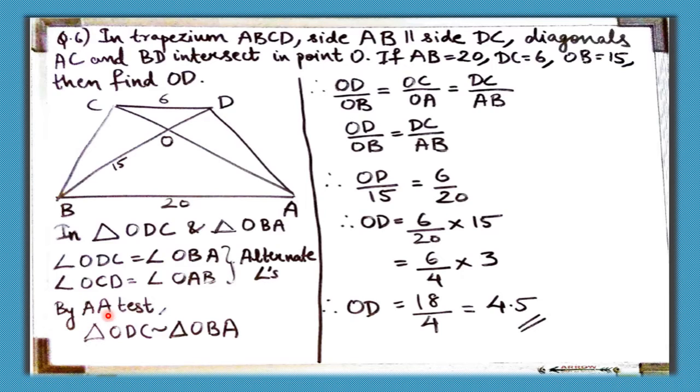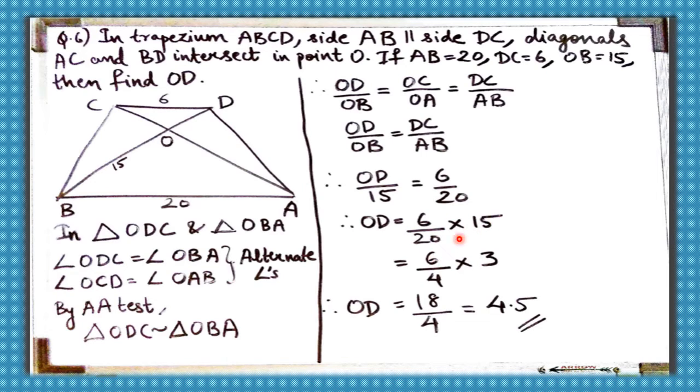Now by AA test, these two triangles are similar. Once they are similar, we can say that the corresponding sides are in the same ratio. Now we need only this part of the first one and this third one. We write that part and then substitute the values, and then we multiply 15 to the other side. Therefore OD is equal to 6 upon 20 into 15.